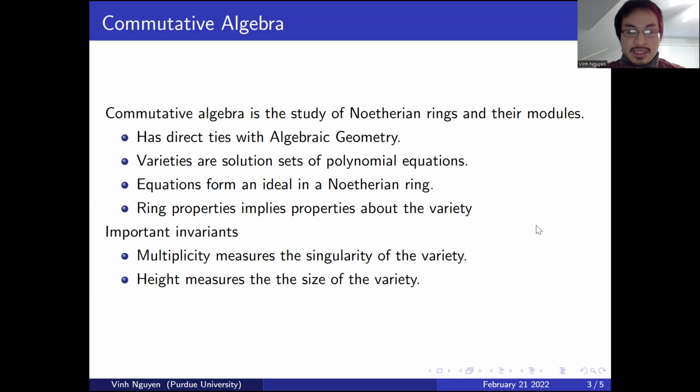The first is multiplicity, which in some sense measures the singularity of the variety. The smallest multiplicity a variety can have is 1, in which case it is smooth. So in some sense, the bigger the multiplicity, the further away it is from being smooth. The height of an ideal measures the size of the corresponding variety. The larger the height, the smaller the variety. And now I'll briefly talk about my two research topics.